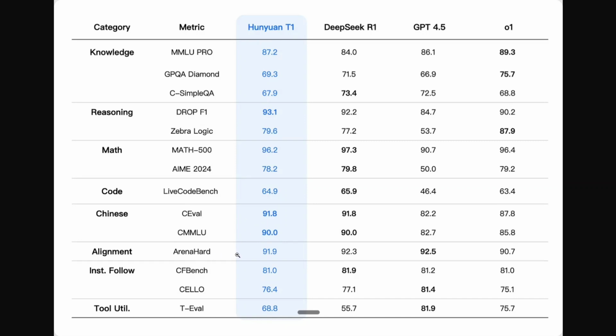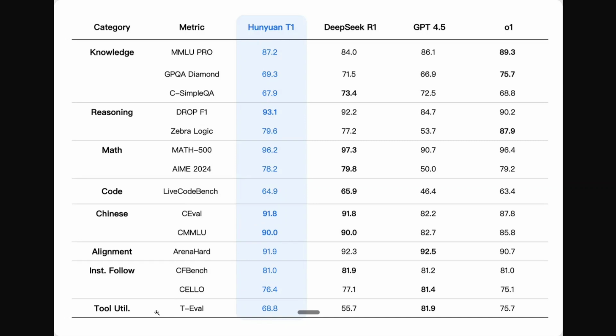In alignment, Arena-Hard is 91.9, a little lower than DeepSeek-R1. I think they are almost neck to neck. It's not that big a difference. But if you see the last one, tool utility, right now, tool calling and MCP and agentic AI are taking off. So in that last metric, tool utility, Hunyuan-T1 is looking like a monster compared to DeepSeek-R1, because R1 is just scoring 55 while Hunyuan-T1 has a score of 68.8.